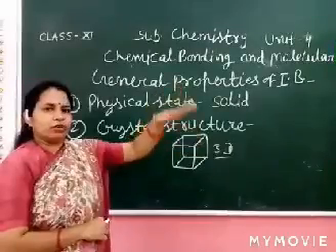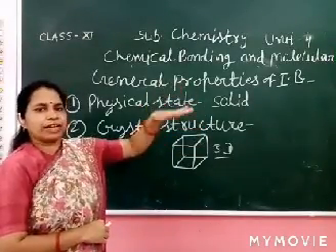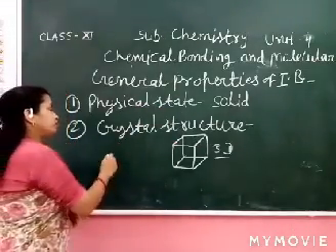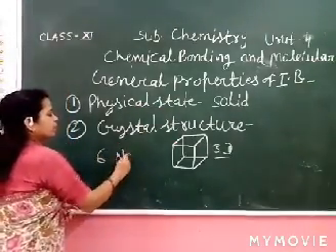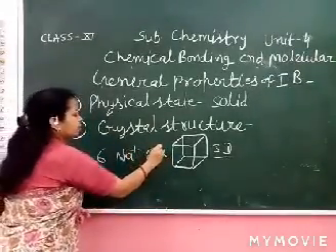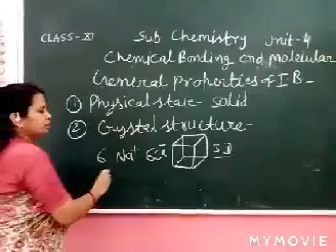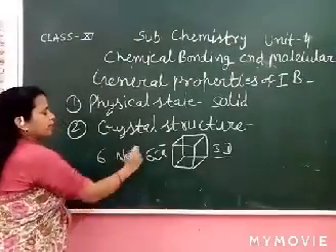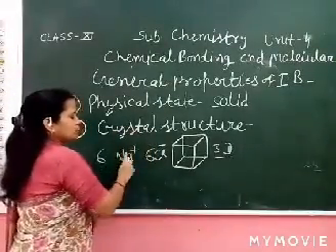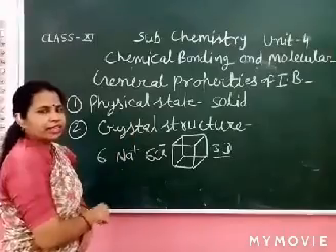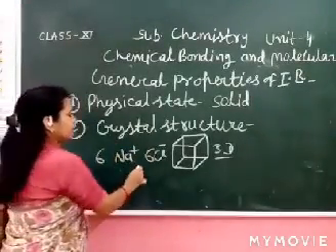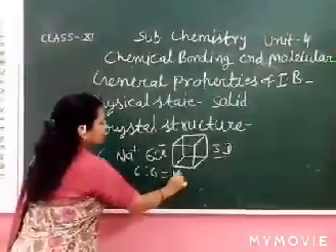Na plus layer, chloride layer, Na plus layer, chloride layer, they are arranged like this. The attraction force is very strong. It means 1 sodium ion is covered by 6 chloride ions, and 1 chloride ion is touched by 6 sodium ions, 6:6.